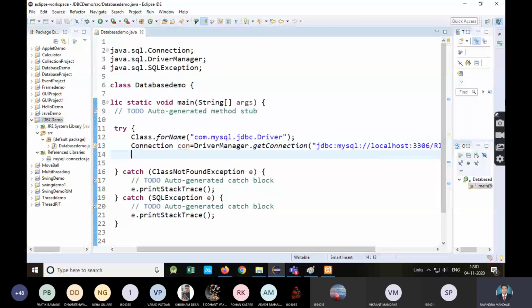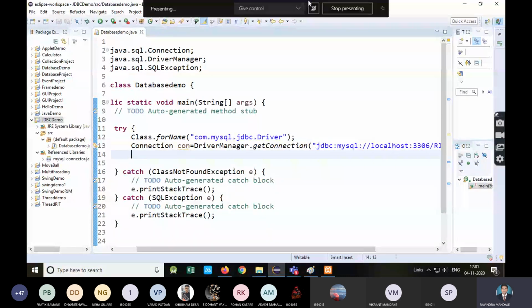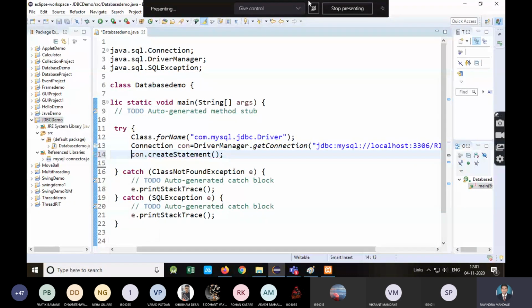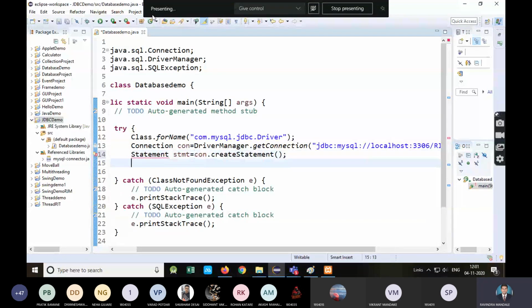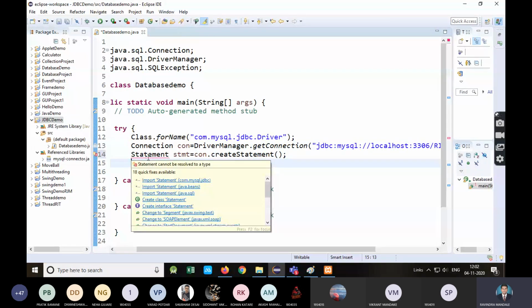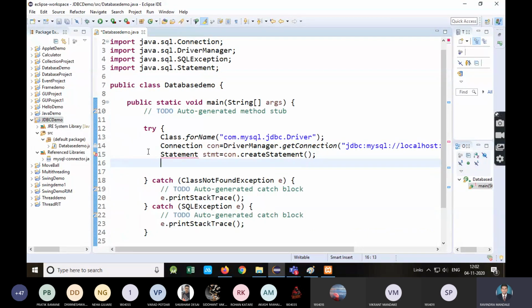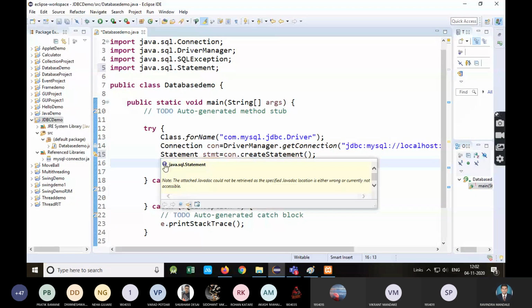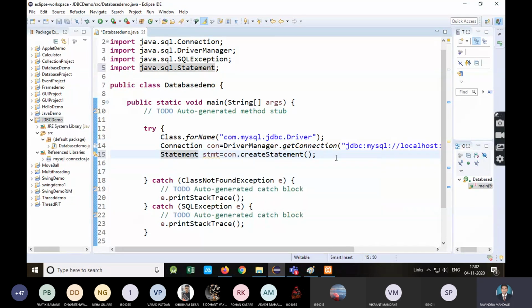Next, what is the third step? Creating the statement. How will the statement be created? There is a method createStatement. This method will create the statement object. Statement is also an interface, so import that. See, it is also an interface.